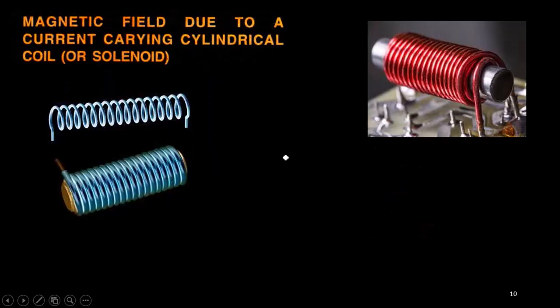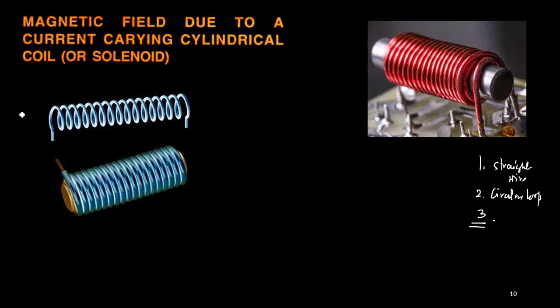And the last geometry that you have to learn is called the solenoid. So far we learned about two geometries: one is the straight wire, and the second one is the circular loop. The third geometry you have to understand is the solenoid. What is a solenoid? A solenoid is a spring-like structure. Now, if I say this is the length of the solenoid, L, and this is R, the radius of the solenoid.